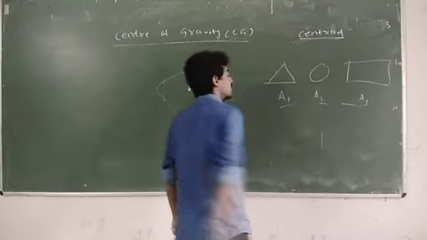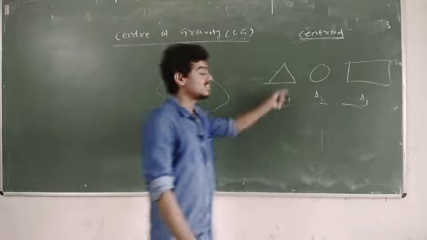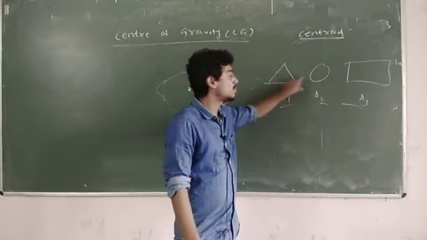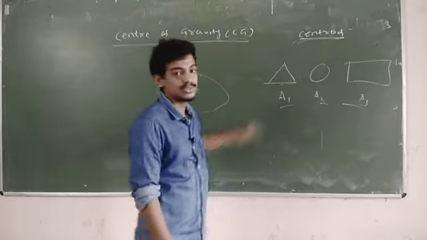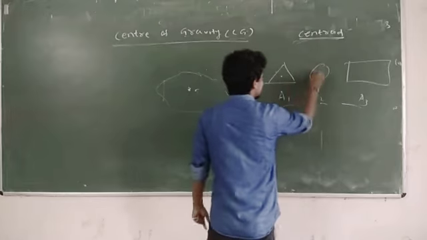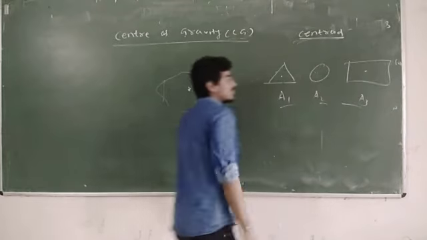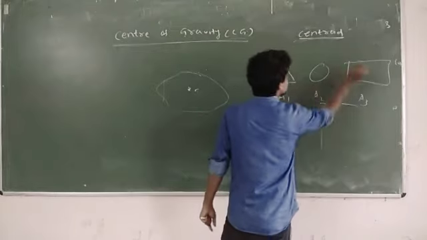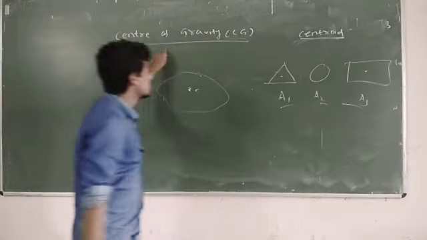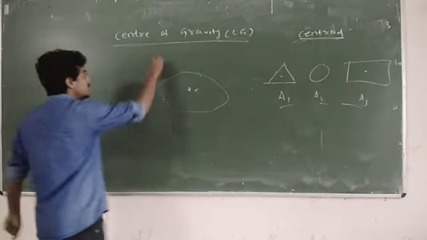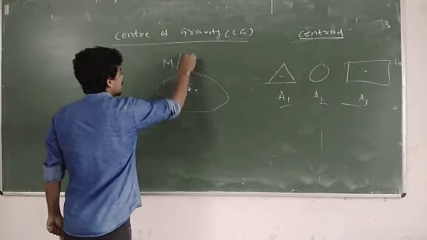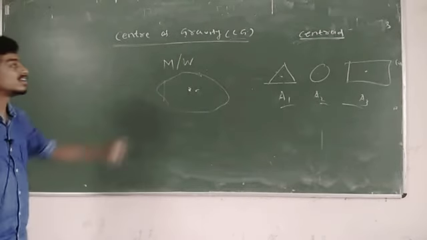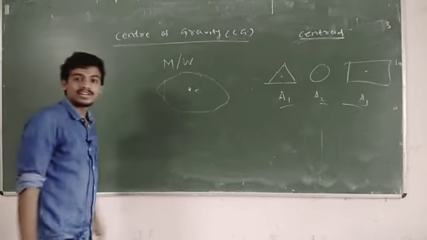These contain no mass, no weight, only the plane figure. In this case, the center of area where it acts is called the centroid. But in center of gravity, the body must contain some mass or weight.